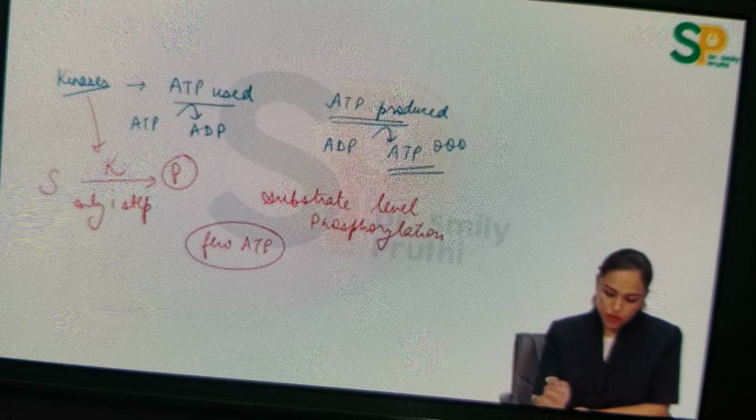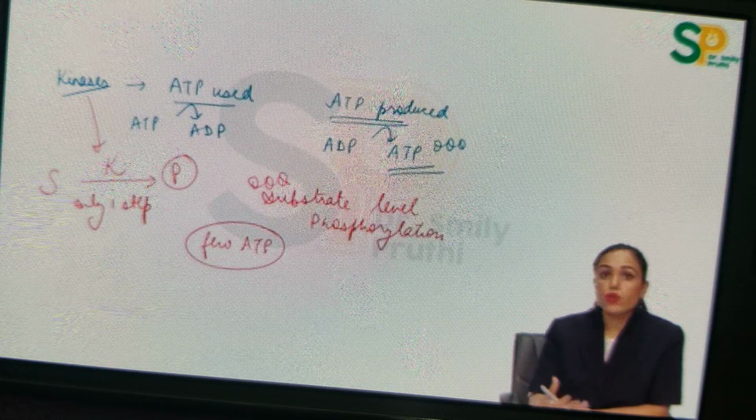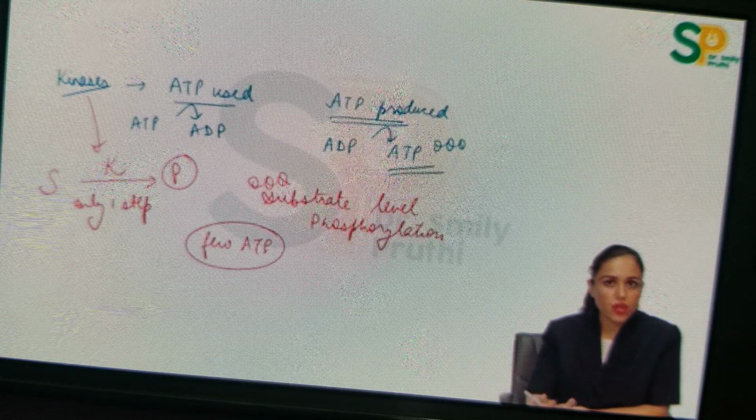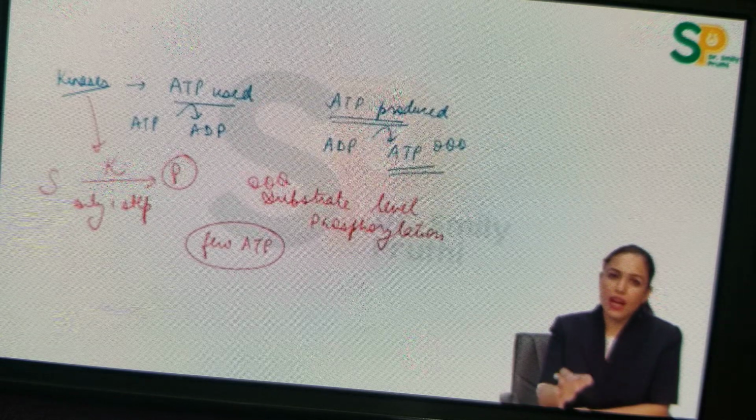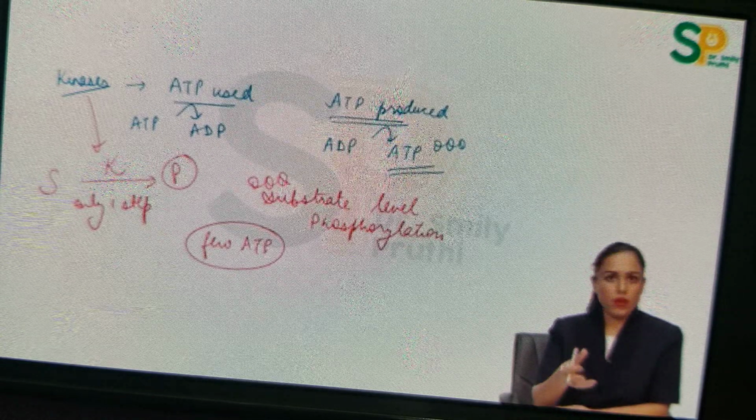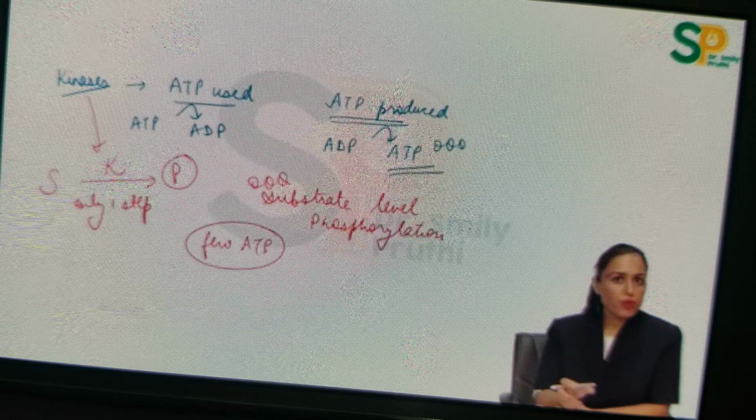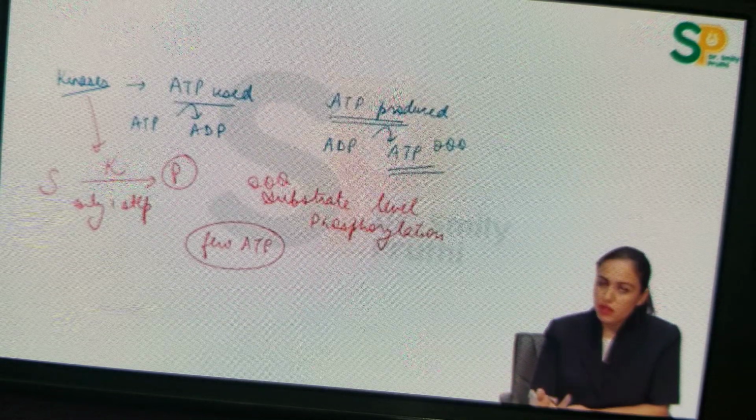Now there's one trick for question solving. There are many questions asked on substrate level phosphorylation, and mostly asked the enzyme. Which of the following is enzyme of substrate level phosphorylation? Can I say enzyme of substrate level phosphorylation will always be some kinase, right? It will always be some kinase. So like a question is there, which of the following is not enzyme of substrate level phosphorylation? 3 options are some kinases. 4th option which is not a kinase, that will be the answer. This way you can easily solve.